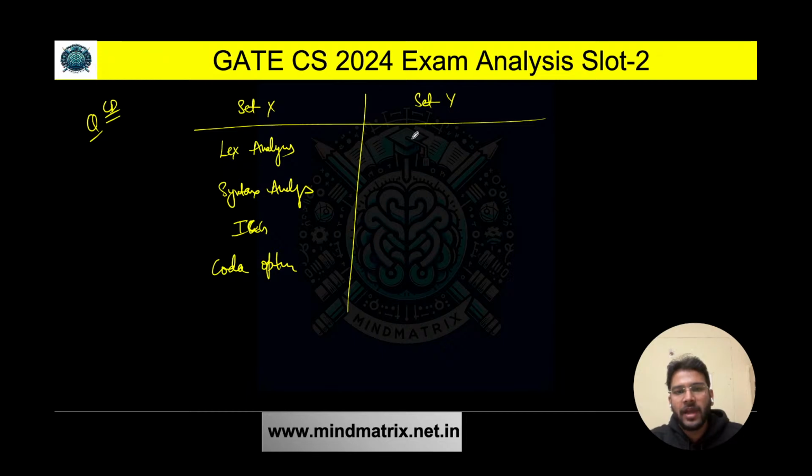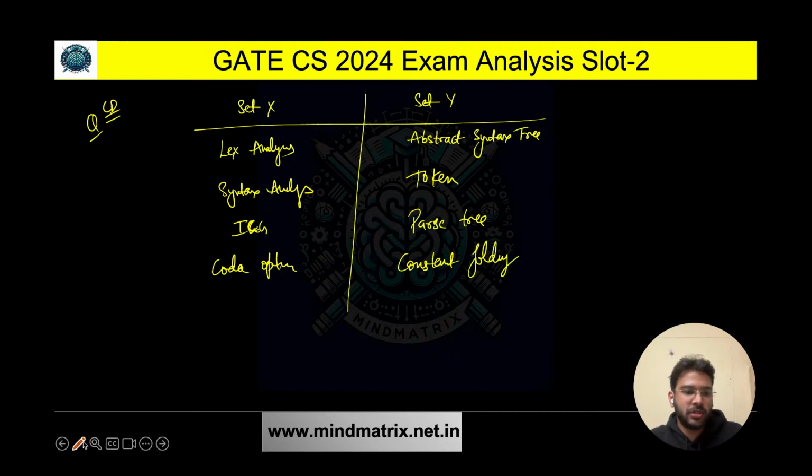Here we have abstract syntax tree. Here we have a token. Here we have parse tree. And here we have constant folding, that is one of the techniques of optimization. We need to just match, and on the basis of that you have to answer in the options.